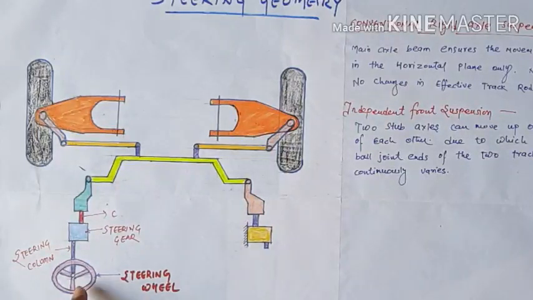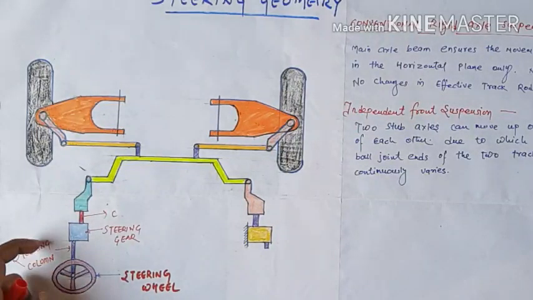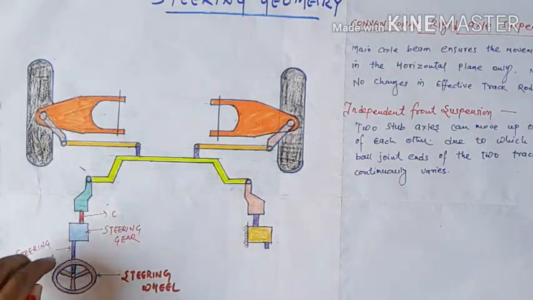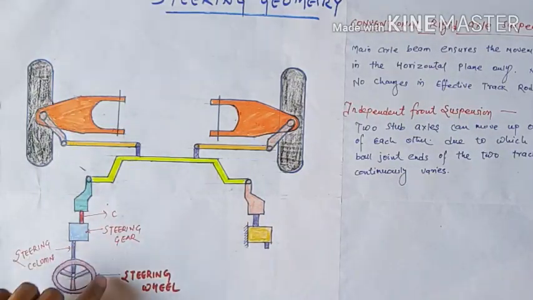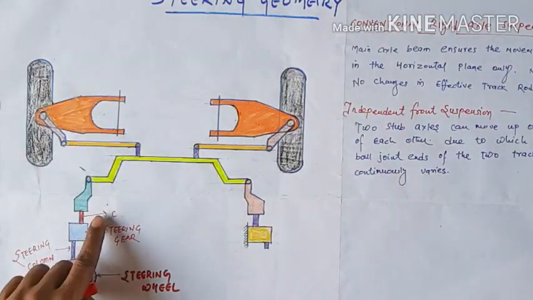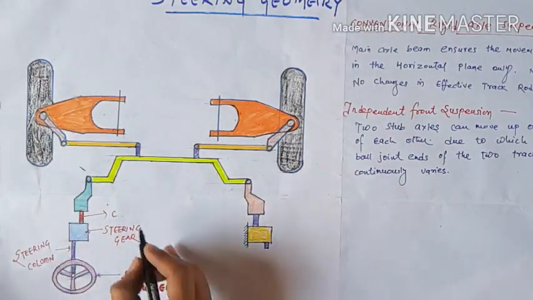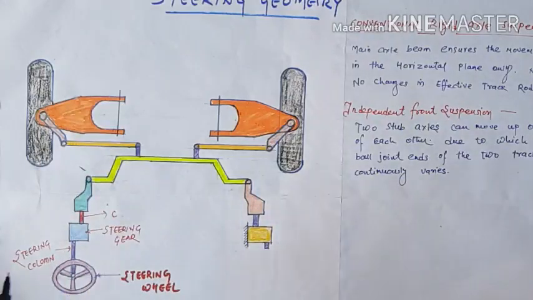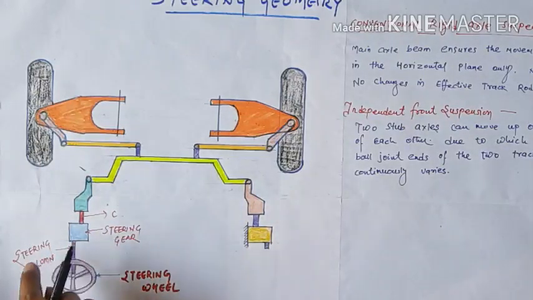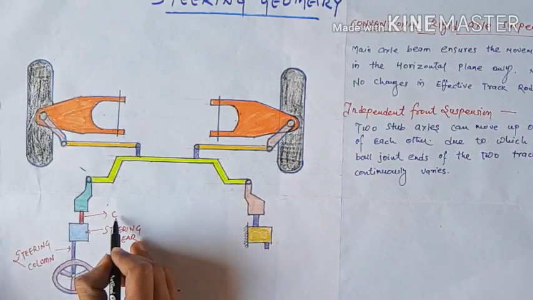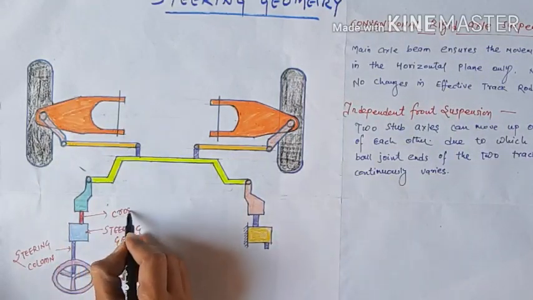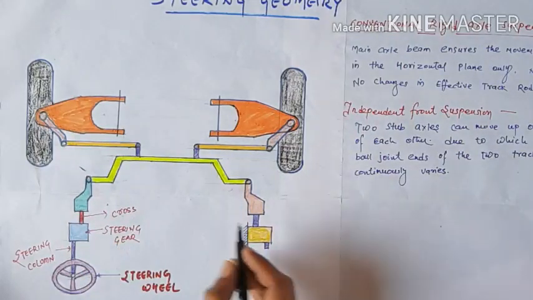The movement of the steering wheel, according to the steering column, is controlled by the steering gear, which makes a movement. The movement of the steering wheel is converted with the help of the cross shaft. So all the angular movement, clockwise or anti-clockwise, of the steering wheel is converted, and the power and the direction are supplied through this cross shaft.